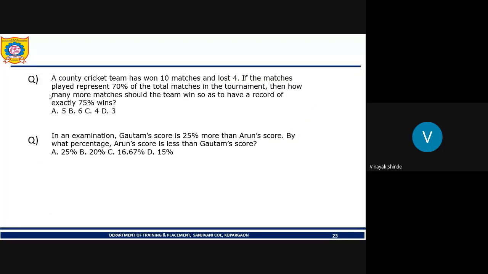Solve this question. Hurry up. Yes, a cricket team has won 10 matches and lost 4. Okay.